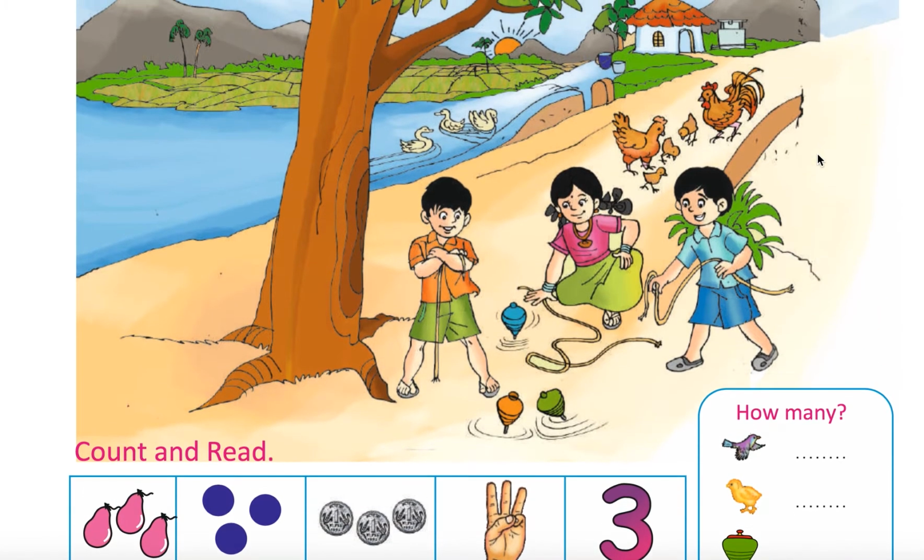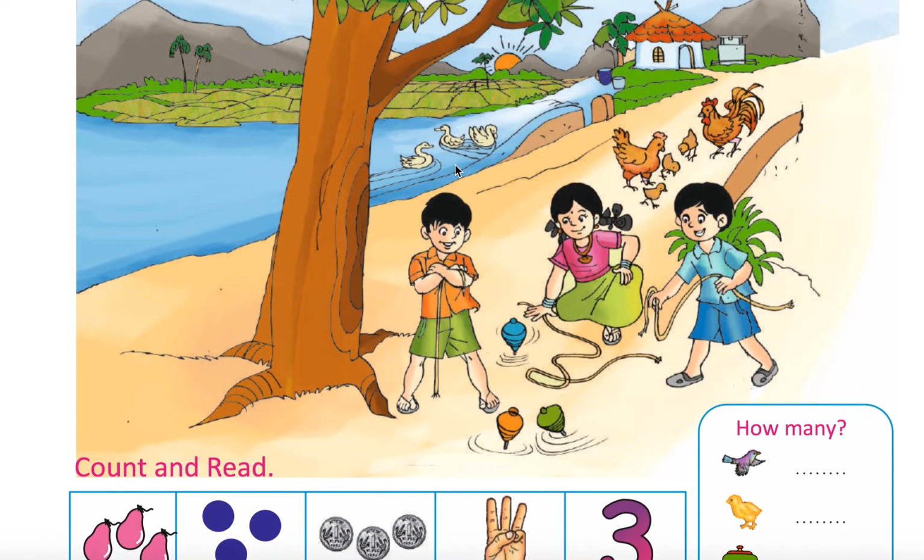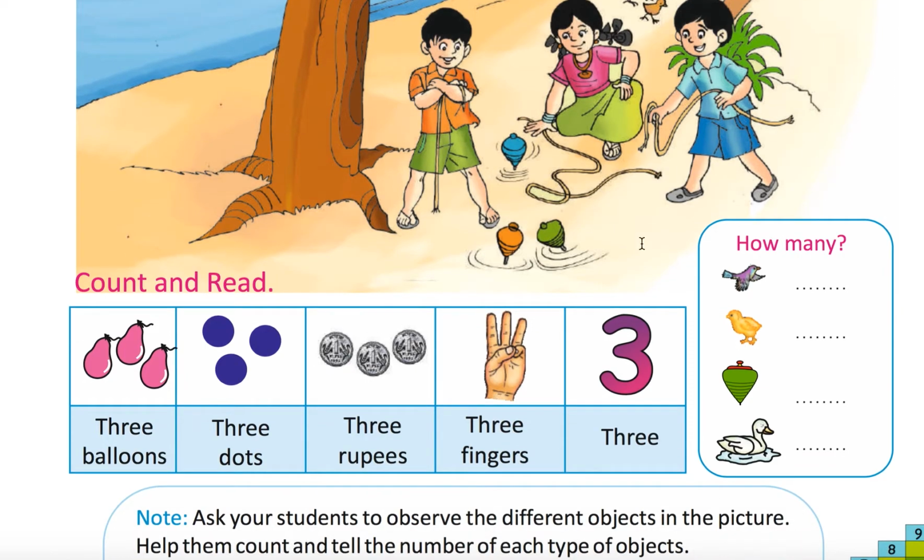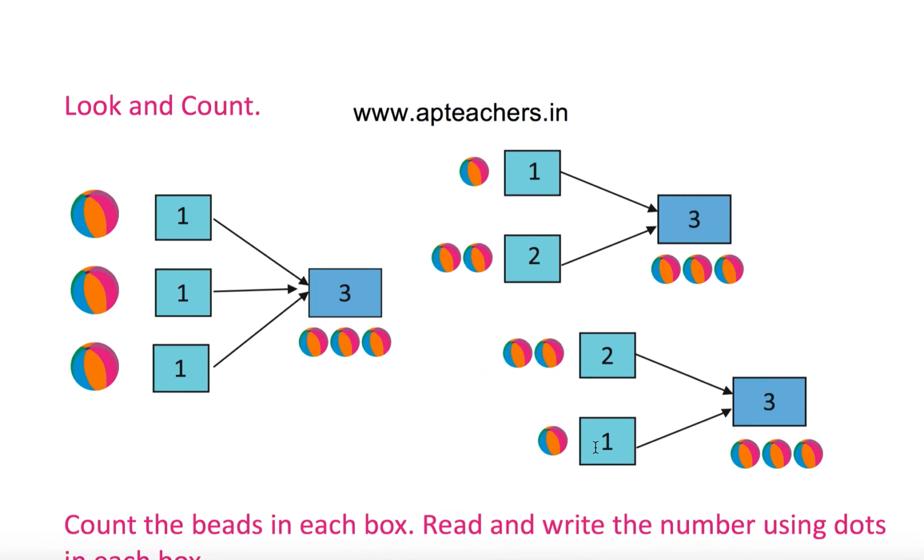These are also 3. Okay. 3 birds, 3 chickens, 3 pots. This also 3. Okay. 3 balloons, 3 dots, 3 rupees, 3 fingers, 3. 1 plus 1 plus 1, 3. 1 plus 2, 3. 2 plus 1, 3.